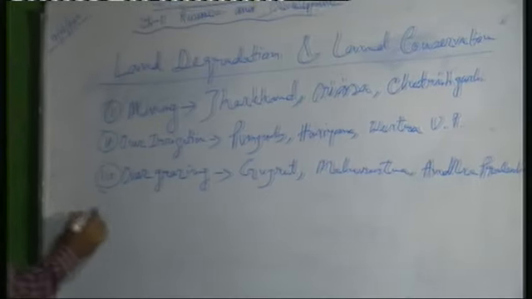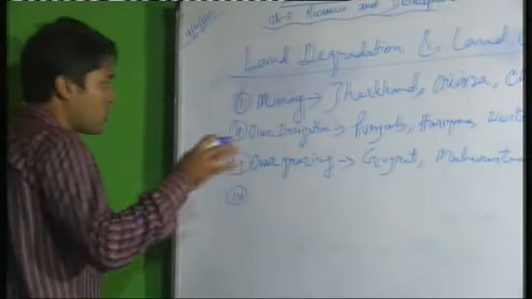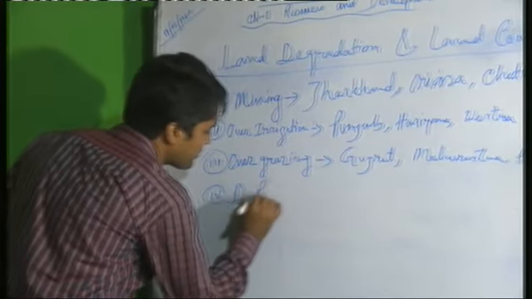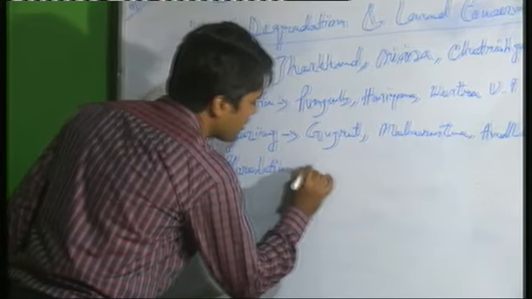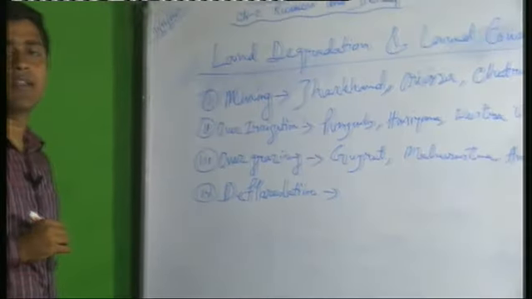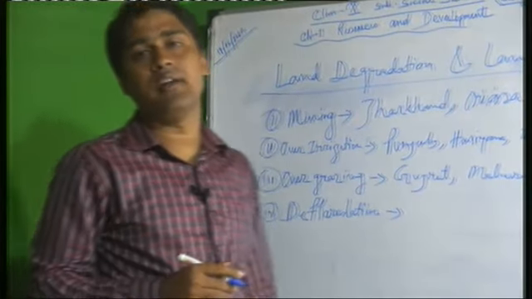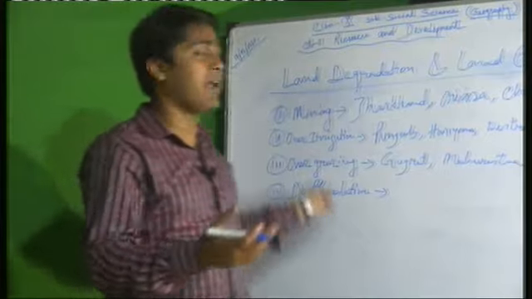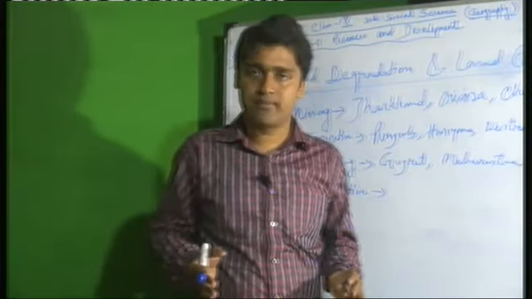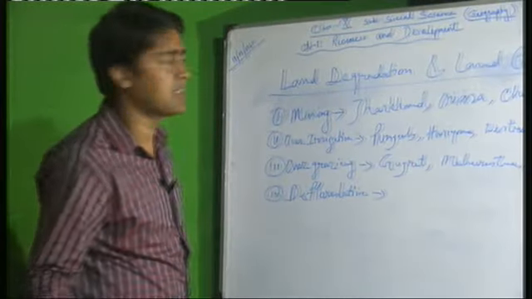And a common reason, due to the modernization of our country as well as all over the world, is deforestation. These are other important reasons for land degradation in our country. So in our country there are several reasons for land degradation in different states.